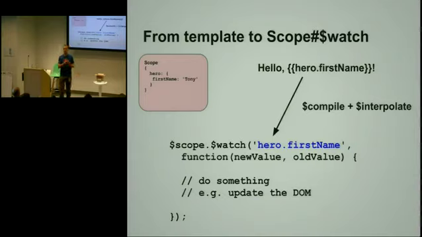So this is something that happens under the hood. If you're doing more advanced stuff, you can definitely use these APIs to observe the model mutation in your controllers or in your services. You're free to use them. But this is what is happening automatically when you just use the very basic parts of the templating language.